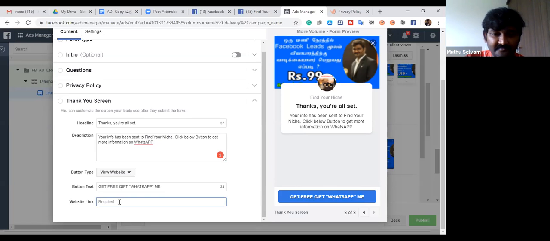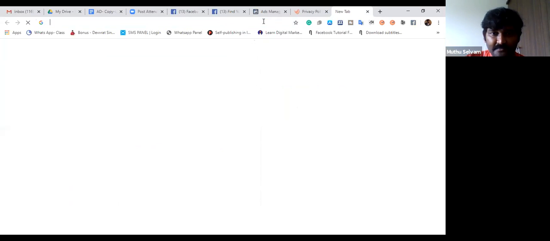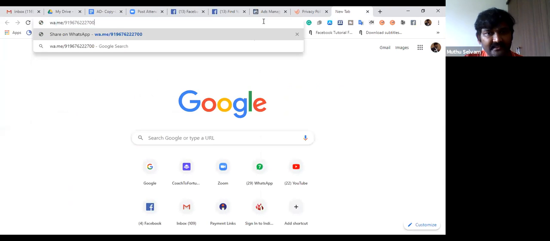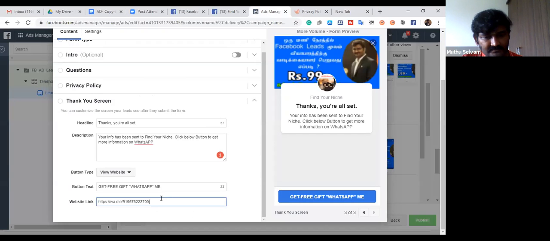What will you give? Very simple. Your WhatsApp web link, wa.me. Always type wa.me, then your number. Okay, wa.me 919676, it's my number. When you click this, when people have entered all the data, finally they will see it. Of course, if you have any free gift, you give a free gift, or else leave it.